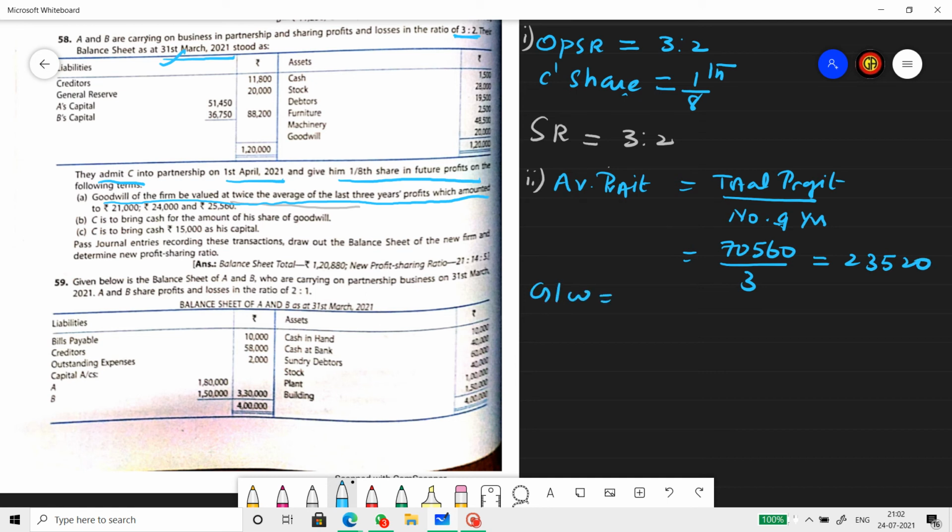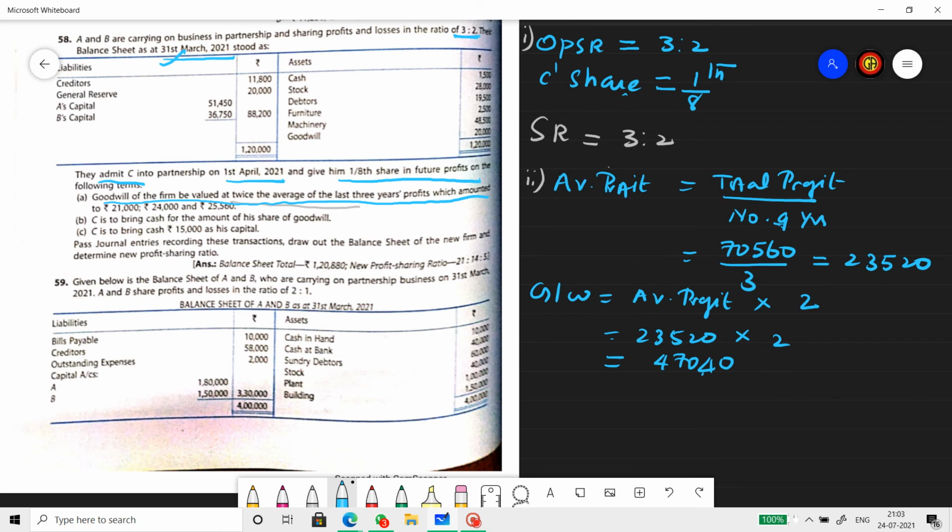Goodwill equals average profit into number of years of purchase. How many years of purchase is said in the question? 2 years, twice. So that means 23,520 into 2. So what is this? 47,040. So this is the total goodwill of the firm.